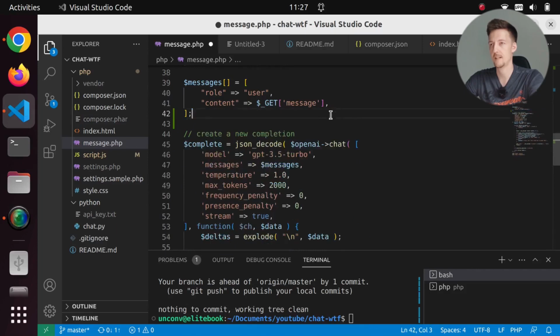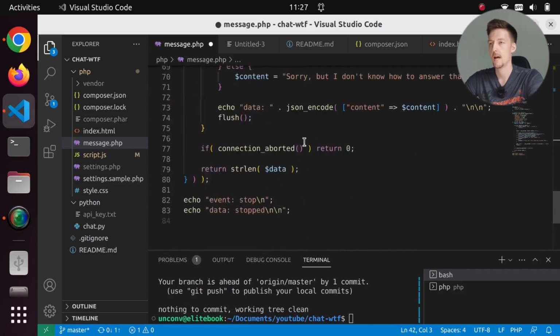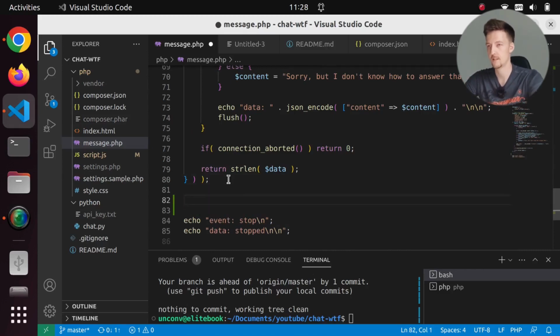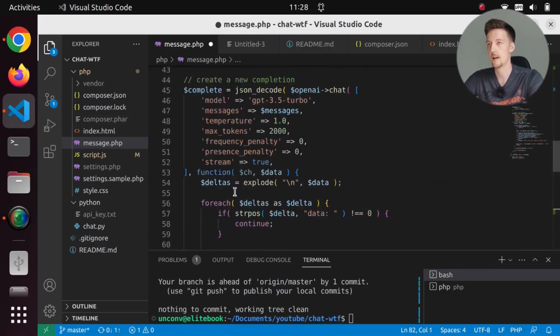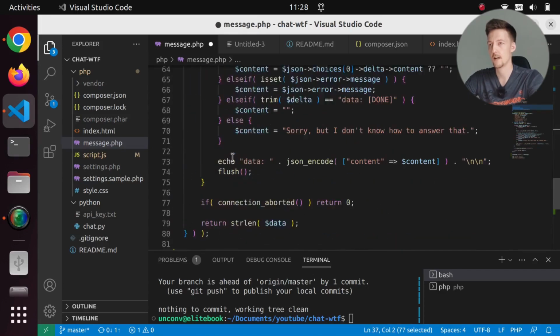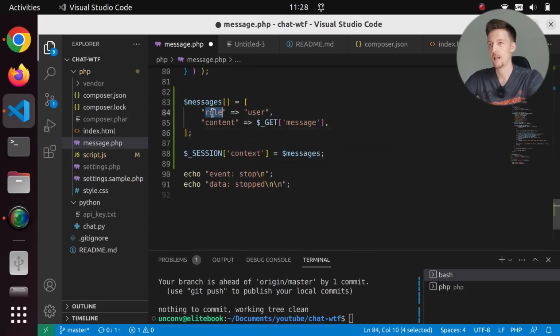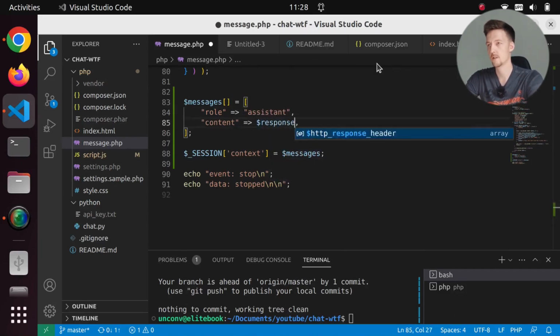So let's in fact move this down a bit. And I am going to have to get the response text into a variable. So let's do that. Let's add this here and I will copy this code and paste it here. And I will change the role here to assistant, and I will call this the response text.